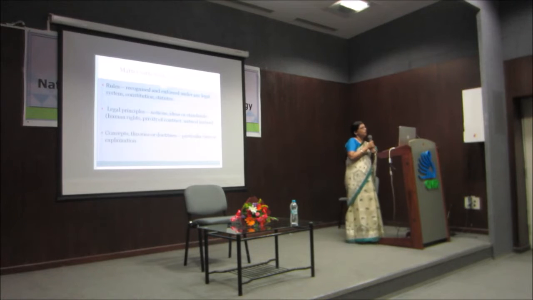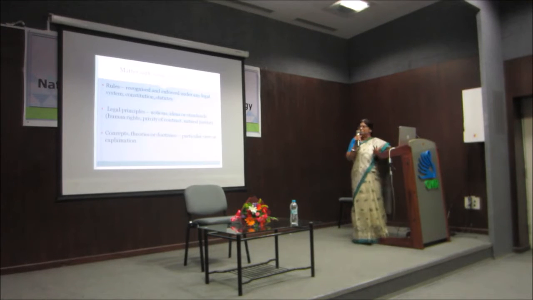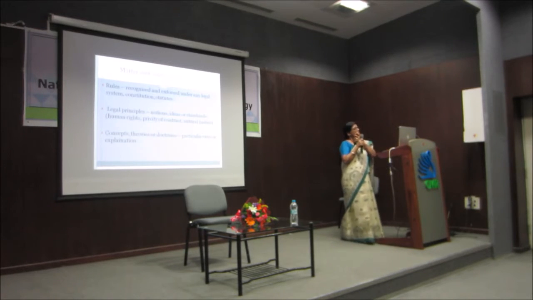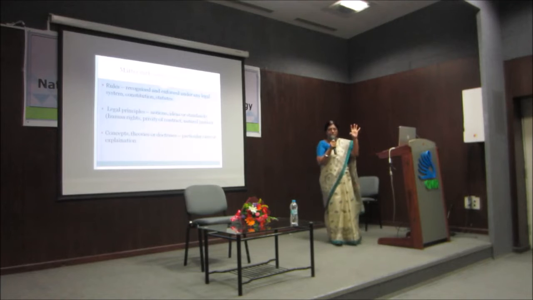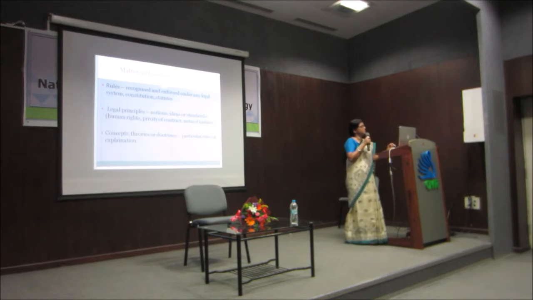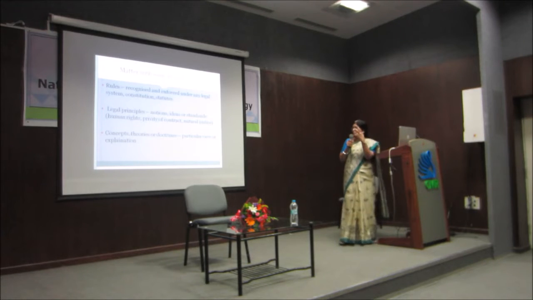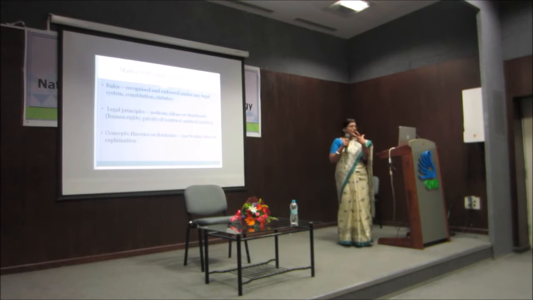Now, where do we bring the rules from? Earlier we said it is rules, principles, concepts, theories. Now we explain that. Rules come from, basically, the constitution, which is a mother document, but also any other system, statute. Principles come from, for example, privity of contract, natural justice. There are many legal principles.